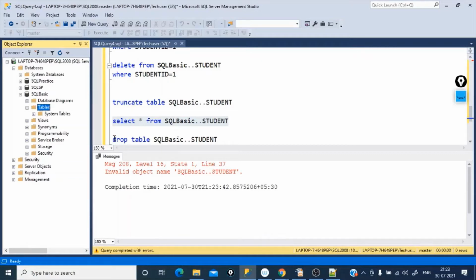When you run the drop command, what happens? All the structure and data, everything will be deleted. But in case of truncate, only the data will be deleted. At least the table structure will remain. In case of drop, it will delete the table structure as well.